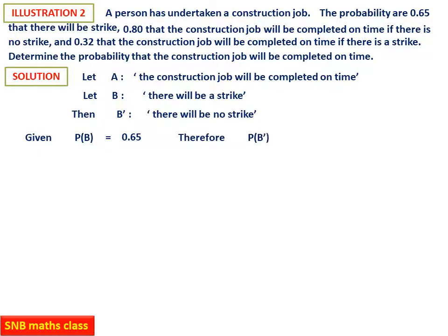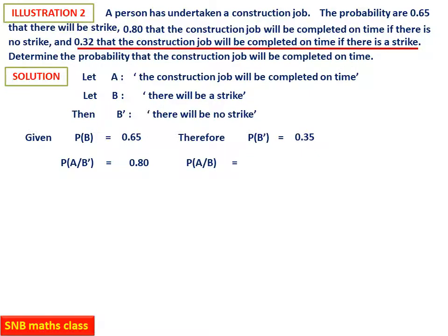Then what is probability B complement? It is definitely 1 minus 0.65, that is 0.35. Then probability A given B complement. Look here, 0.80 that the construction job will be completed on time if there is no strike. No strike means B complement. So this is given 0.8. And next, probability A given B is also given.